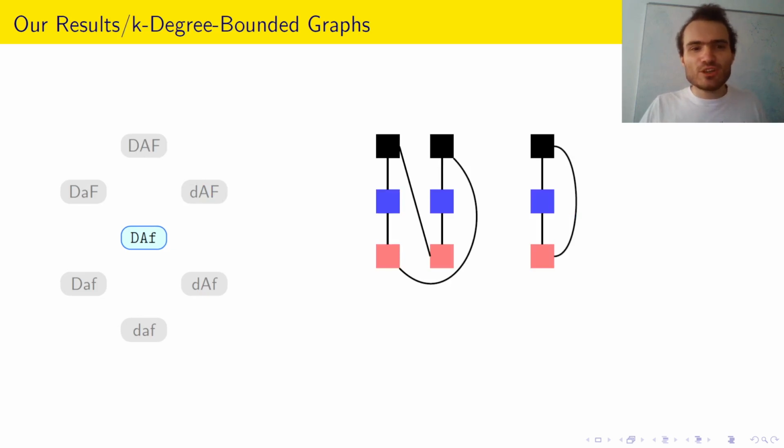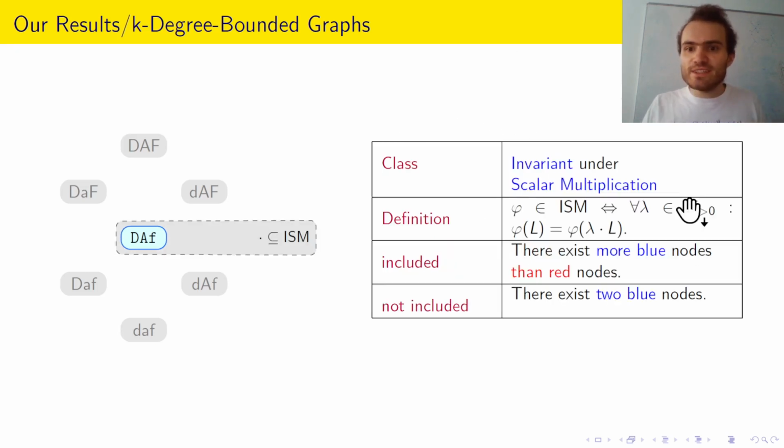Now for this model here, what do we know about this model? We have considered these two graphs quite often already. What have we learned from them? If we accept this label count, then we also accept twice the label count. But the fact that we took exactly this label count is irrelevant. We could have also taken some longer cycle and copied that one, and we could have also copied it 3 times instead of 2. So what we learn is properties computed by this class have to be invariant under scalar multiplication. If you accept some label count, you also have to accept every multiple of it. If you reject some label count, you also have to reject every multiple of it.